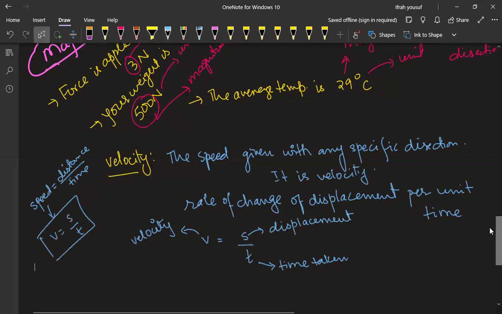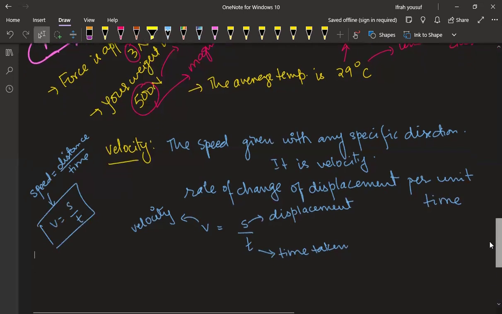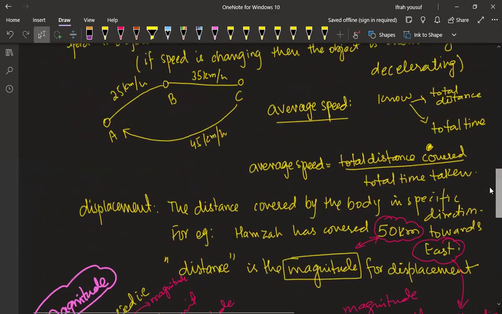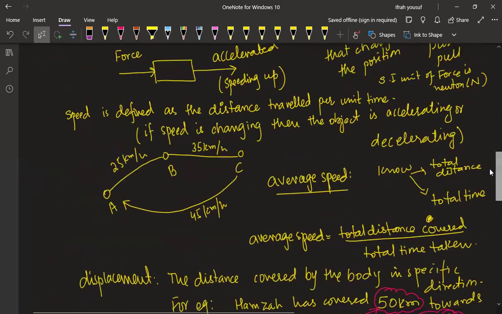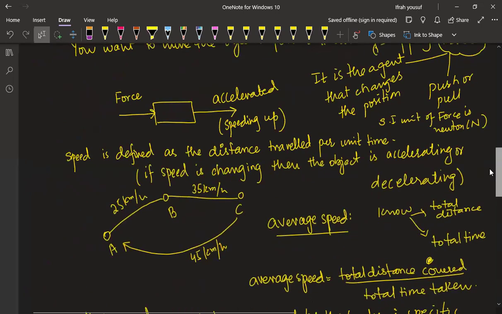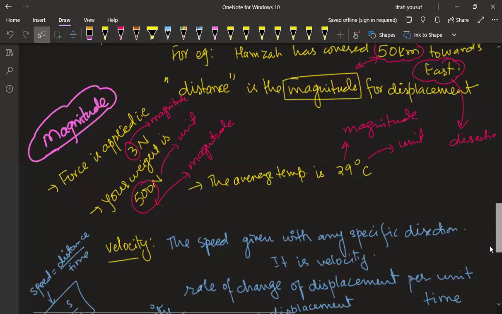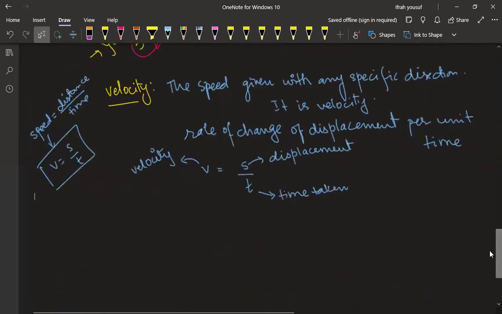Okay, so let's come to the acceleration, because I have talked about the acceleration here, that when you apply force and the object is accelerated, that means it is speeding up. So what is acceleration? Let's talk about the acceleration. It is going to be related to the velocity.